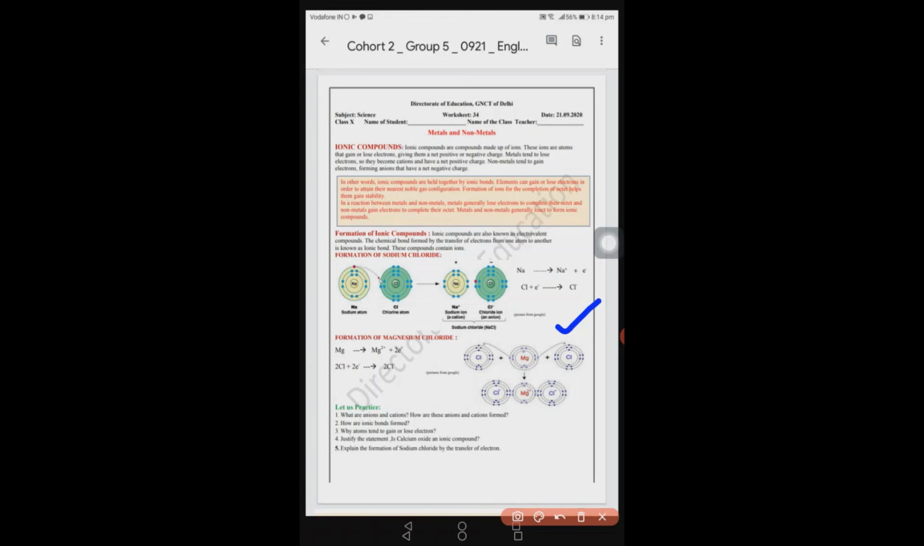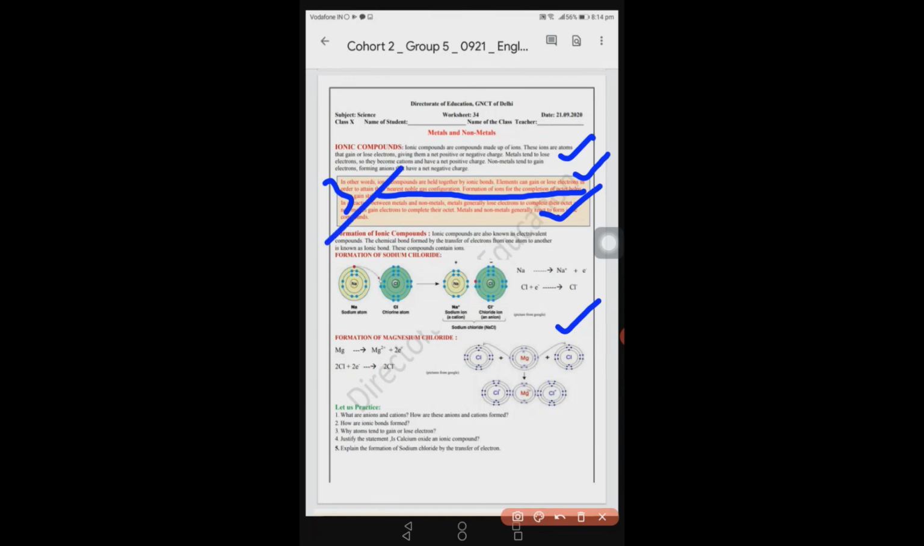Now come to the question part. What are anions and cations? How are these anions and cations formed? For question number 1, you will get your answer in these two paragraphs. How is an ionic bond formed? You will also get this in this box. Why do atoms tend to gain or lose electrons? You will get the answer in this line. Answer number 3 in this line.